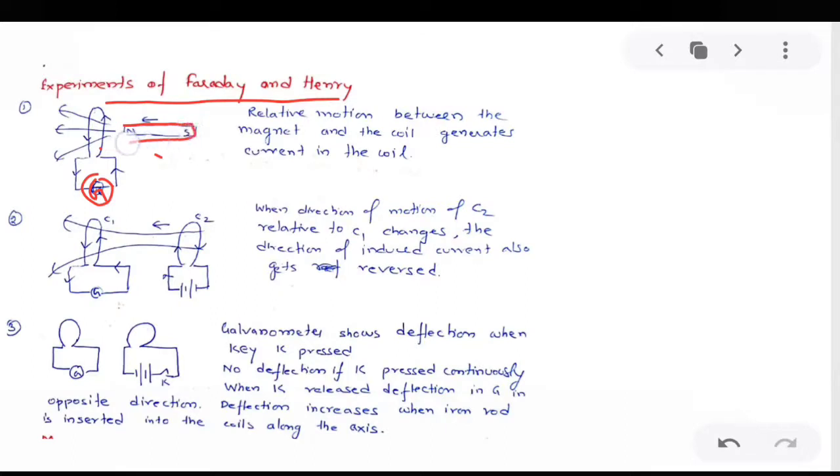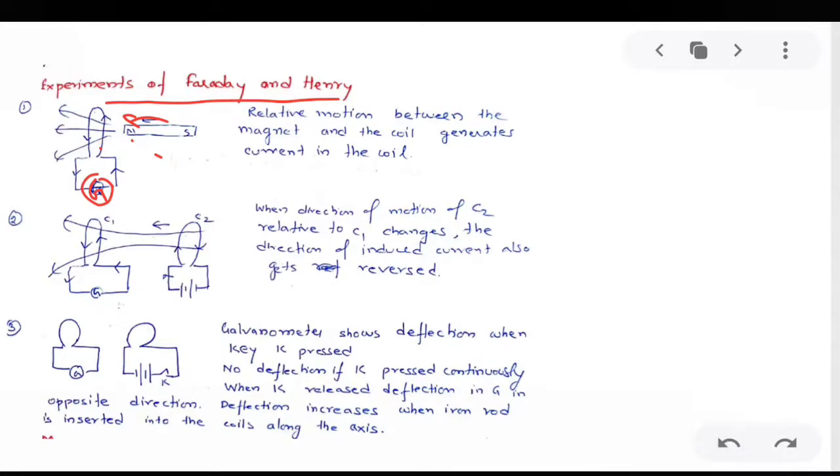Near this coil there is a bar magnet, with its north pole and south pole. Magnetic field lines emerge out from the north pole and pass through the coil.